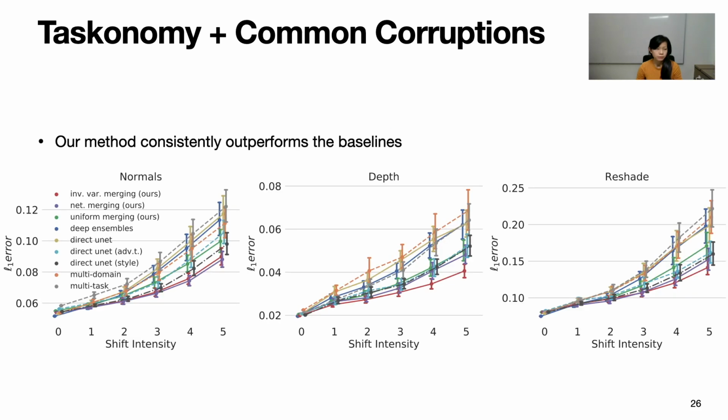The trends are similar for depth and reshade tasks too. Deep ensembles have a similar performance compared to using a single model, even though augmentation methods such as adversarial training and style are competitive baselines. Our method has stronger performance compared to them. We also have quantitative results for the same task on other datasets, such as Replica and Habitat, in the supplementary material.